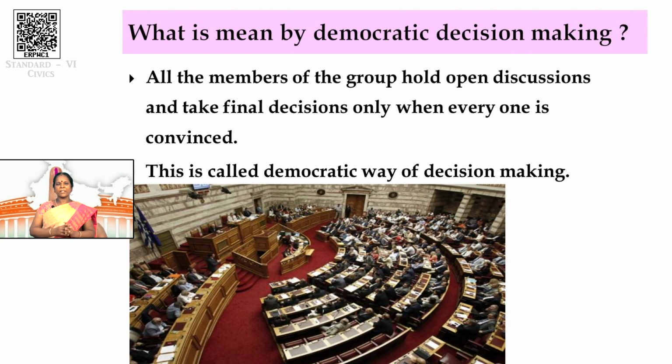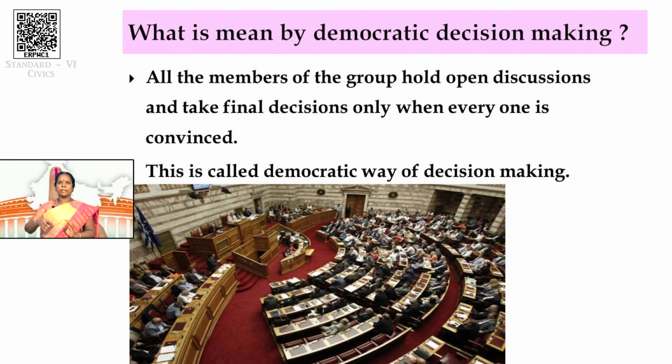In an assembly, if they are going to pass any issue on public affairs, then the leader will not take the decision on the public affairs. All the members of that assembly hold an open discussion about the affairs, and the final decision is provided by all the members. Then the leader will take the final decision only when everyone is satisfied with that decision. Have you understood decision making?